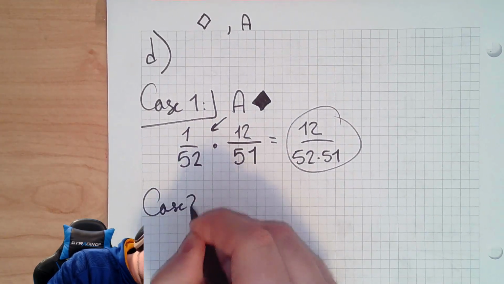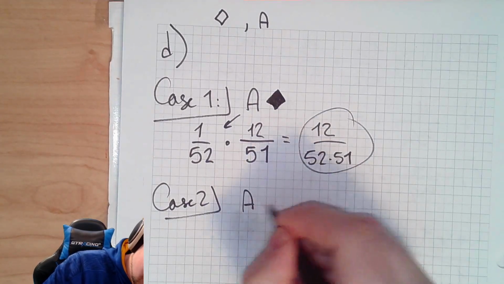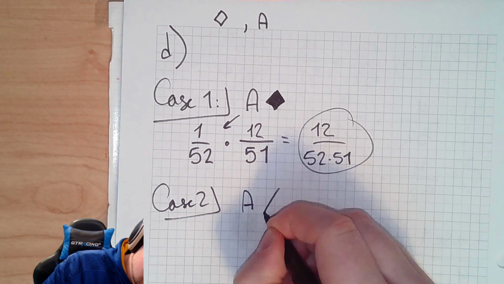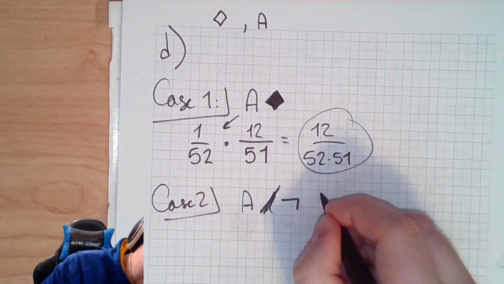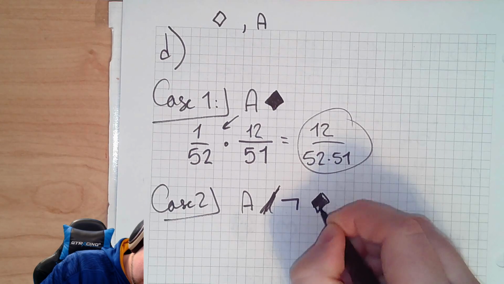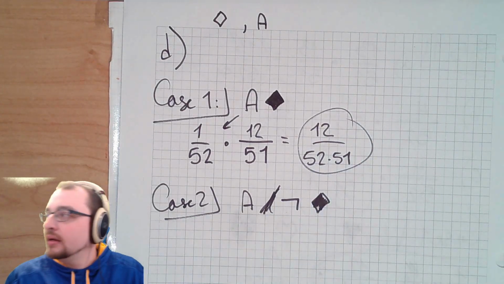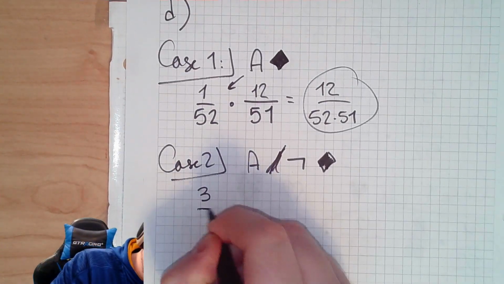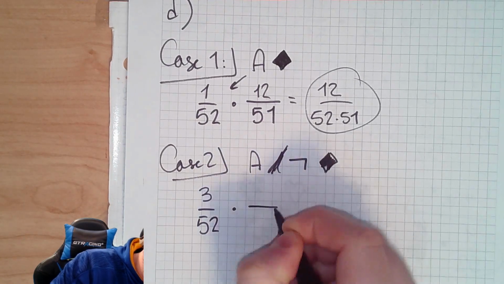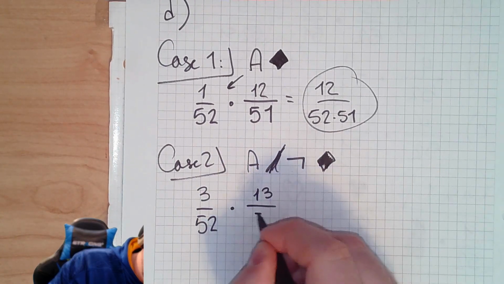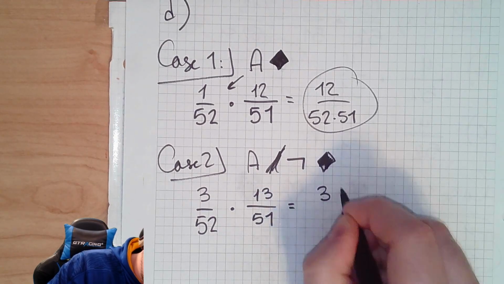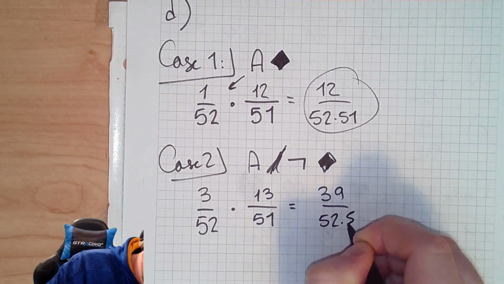Case 2 is, well, ace of not diamonds, right? So, I guess I can use this mathematical symbol, not diamonds, right? So if it's not a diamond, we have a 3 out of 52 chance. And then a 13 out of 51 chance. So it's like 39 out of, what was Scott's number?